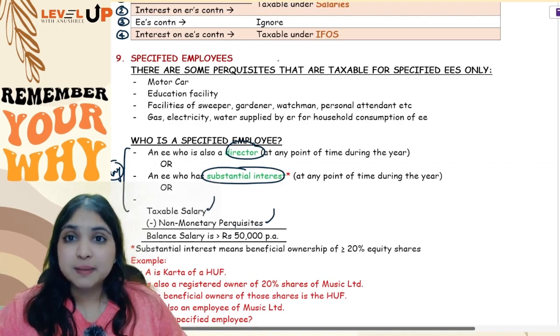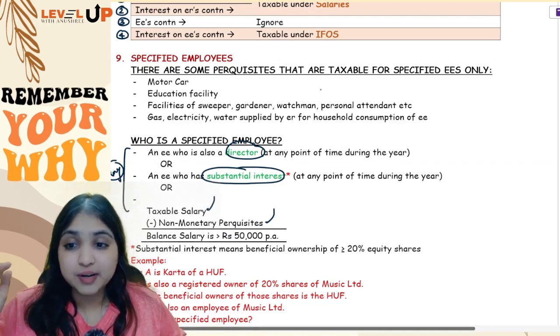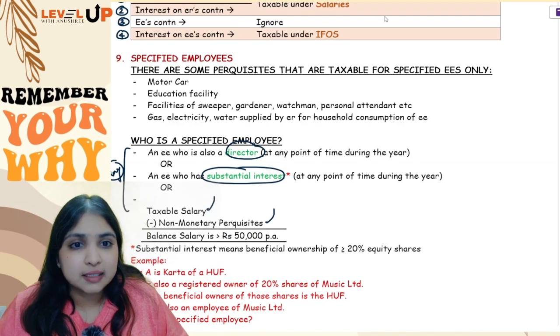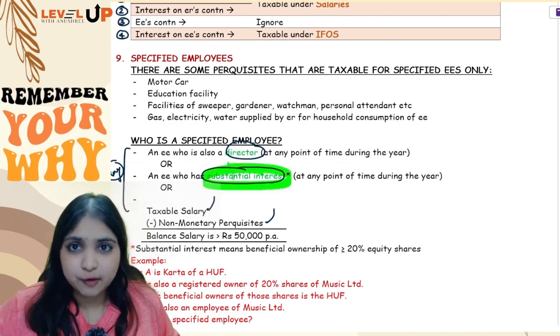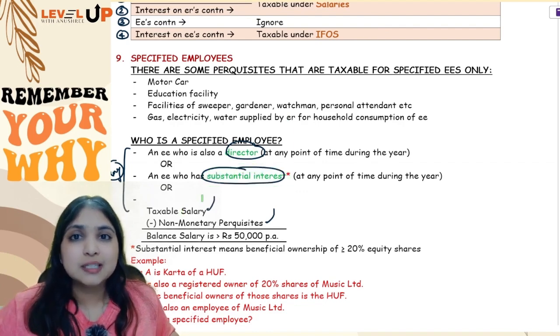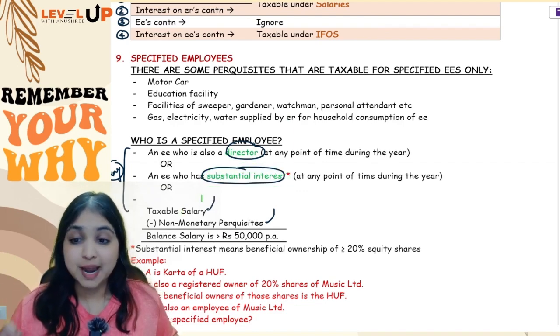So specified employee means an employee who is covered under any one out of these 3 criteria. Either the employee is a director, or the employee is having substantial interest at any point of time during the year, or taxable salary minus non-monetary perquisite is more than 50,000 per annum.